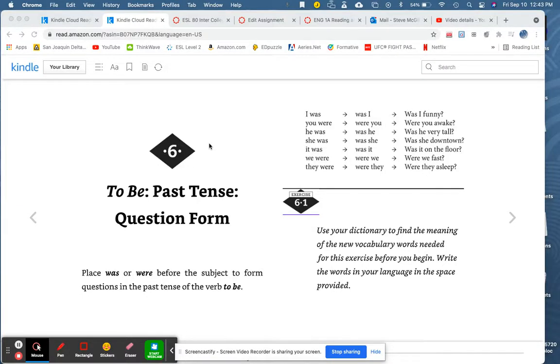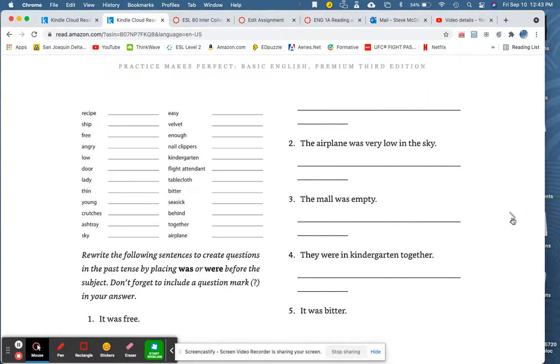This is a two-part assignment. For the first part, I'll ask you to translate a list of vocabulary words from English into your language. For the second part, I'll ask you to rewrite the following sentences to create questions in the past tense by placing was or were before the subject. Also, don't forget to include a question mark.